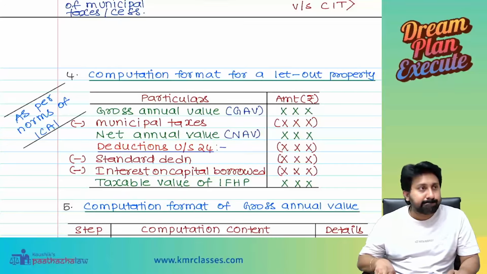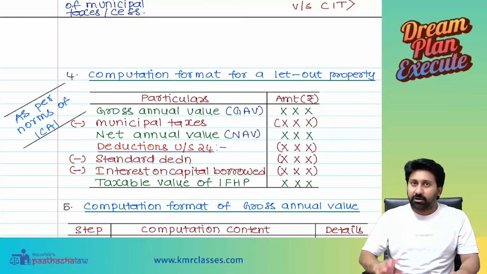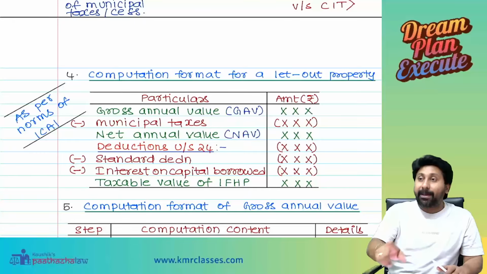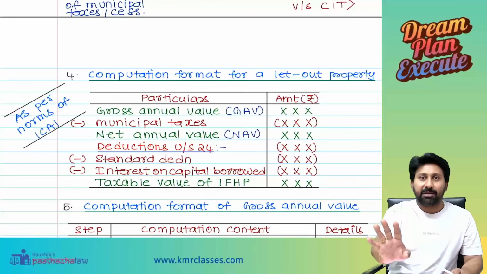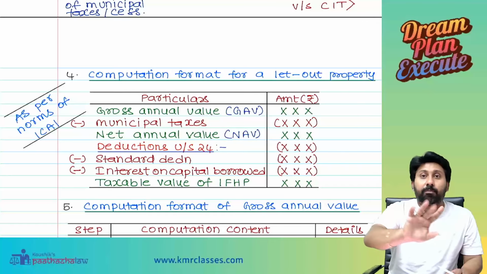Two deductions. Two deductions you will get, not just one. Municipal taxes of this year will be allowed this year. If you don't pay, it is not a lifetime disallowance. Government is not a sadist. You pay and take the deduction. Until and unless you pay, don't take the deduction.